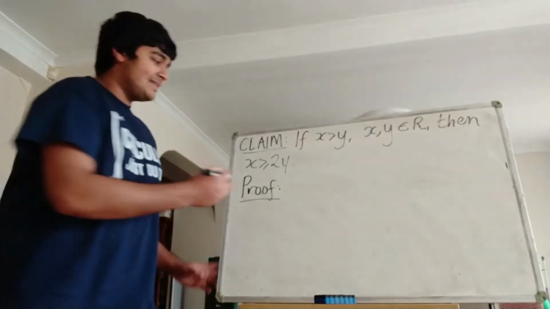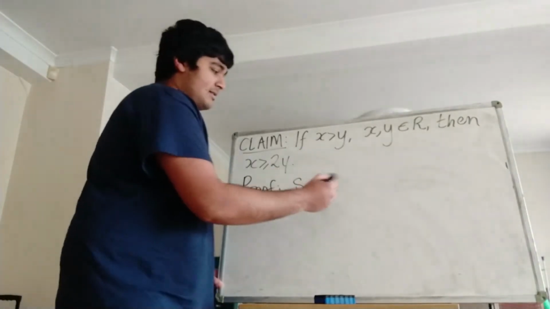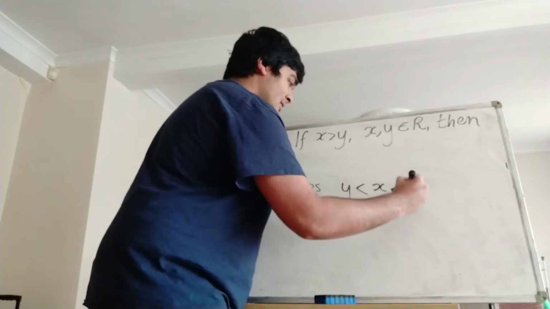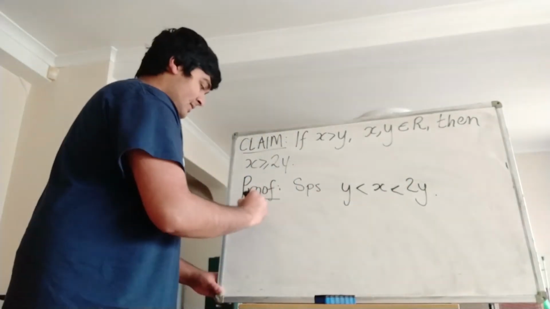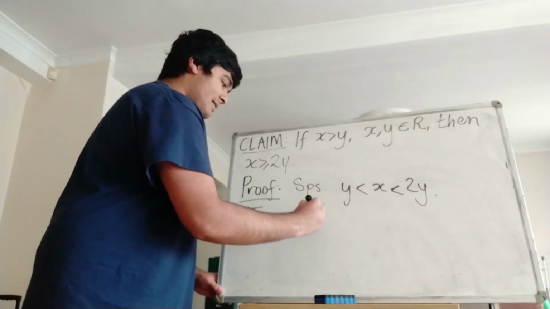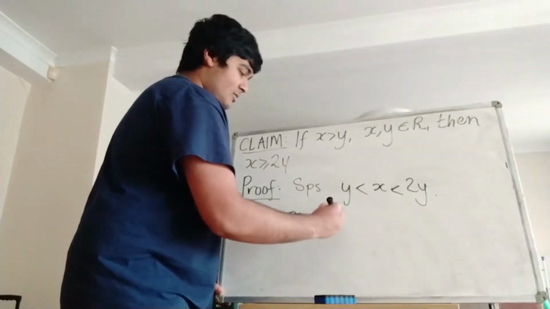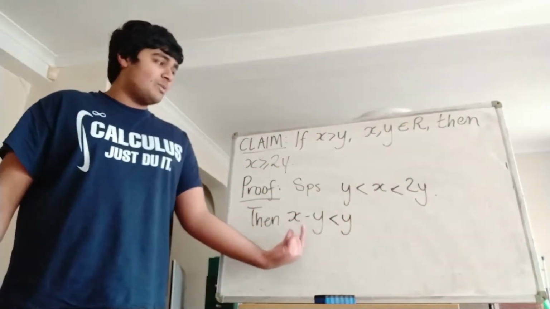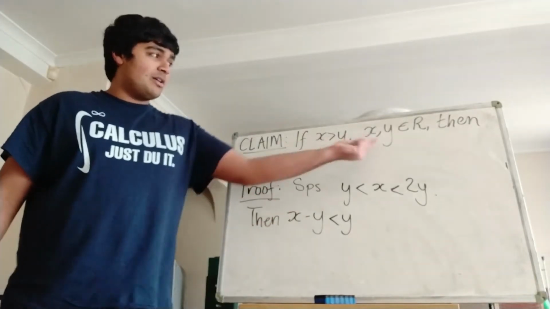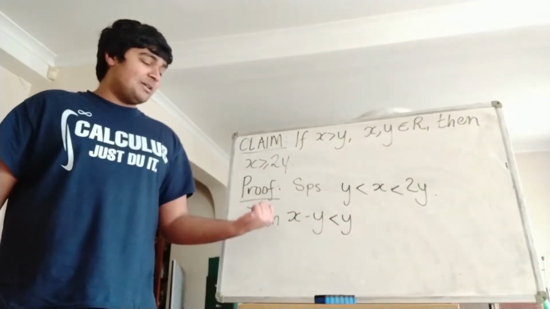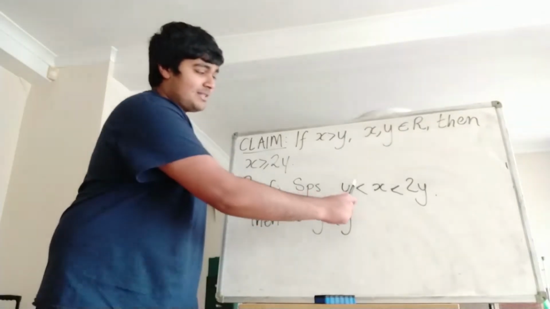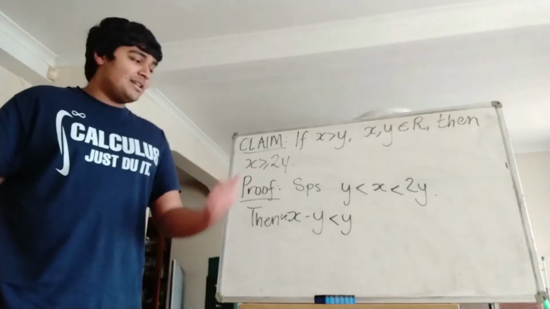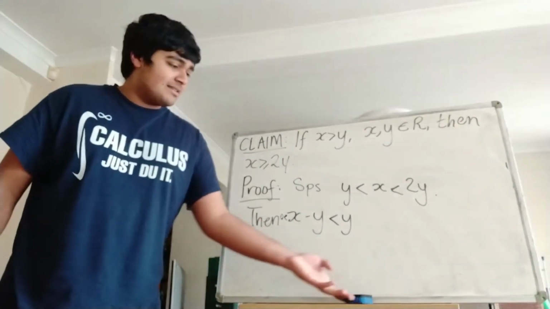Suppose x is less than 2y. But we already know that x is bigger than y, so we know that this thing holds. Well then, x minus y is going to be less than y, from this inequality here, just subtracting y from both sides. But notice x minus y is certainly a positive rational number, because x and y are positive rational numbers, and x minus y is going to be rational, and positive because x is bigger than y. So x minus y can certainly be expressed as the unique sum of elements in R.